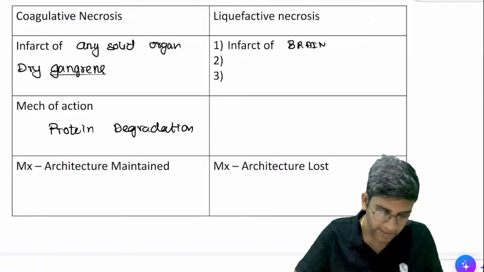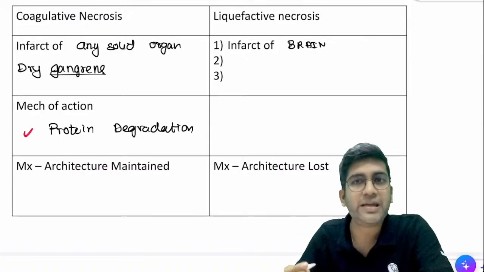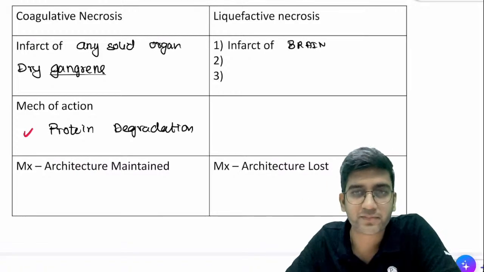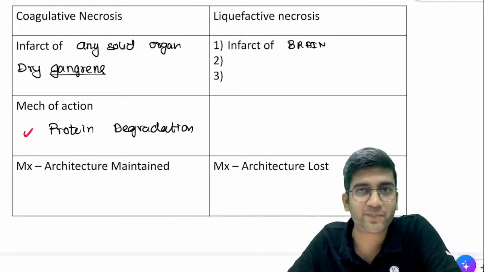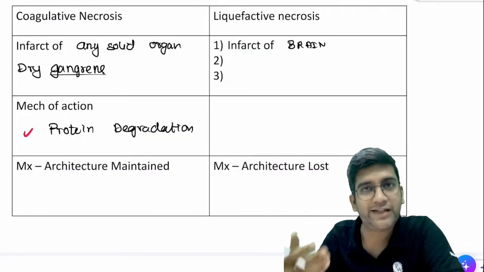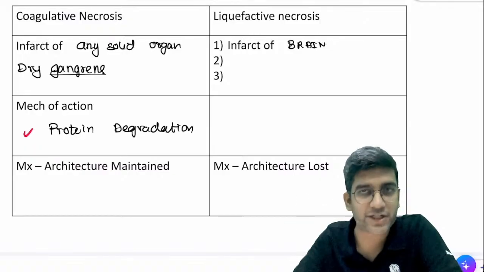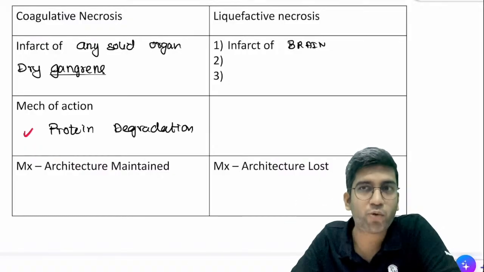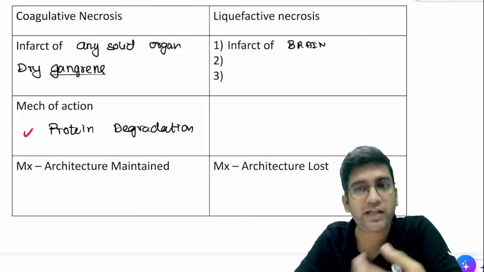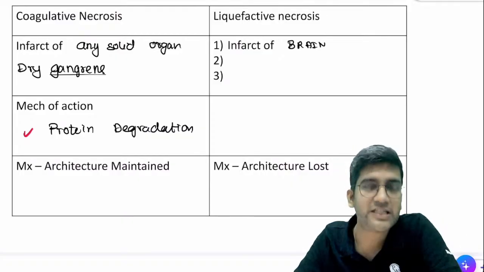Now tell me, if I have a necrosis where the main mechanism is protein degradation, can it destroy brain? It cannot destroy brain, right? So I have fat in brain. So what do I need? Protein degradation or lipid degradation? I want lipid degradation, right? Only when I destroy lipid or fat, then my brain can easily be destroyed, right?